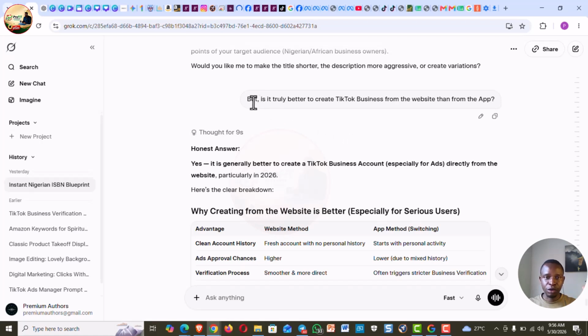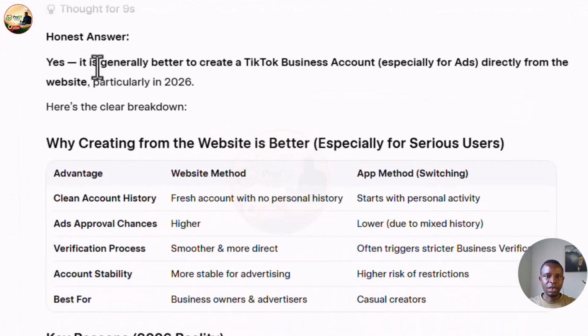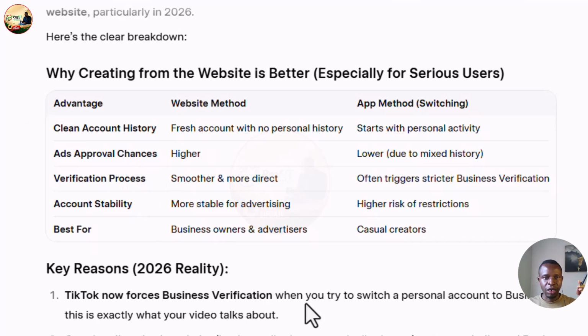So I asked it, is it truly better to create TikTok business account from the website than from the app? Now it says honest answer, yes. Okay, and then it goes to give all those details. I want to read what it says here. Okay, so it's talking about the advantages here. And this is website method and this is app method.